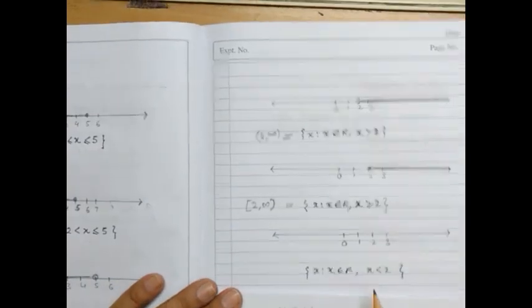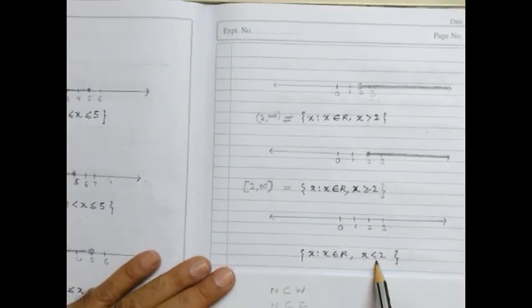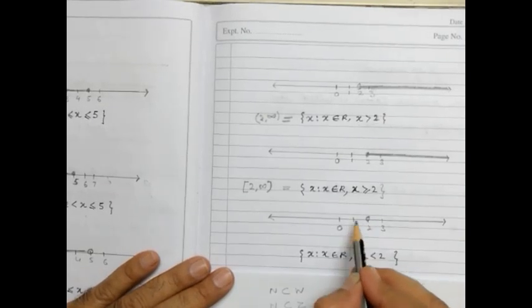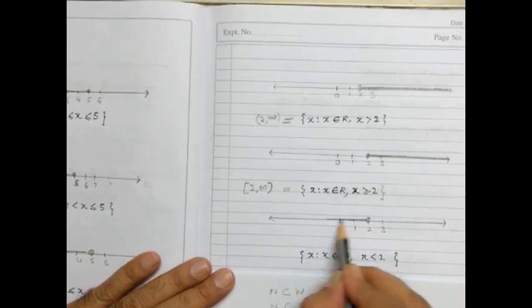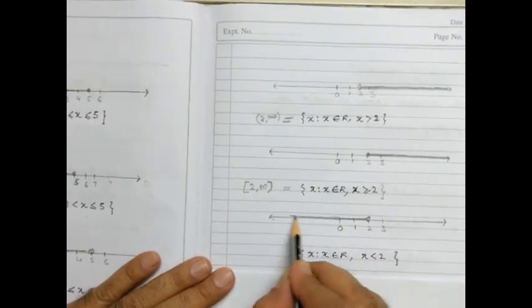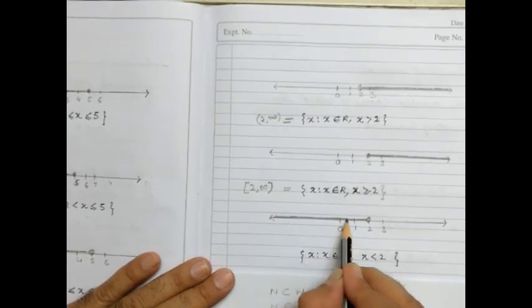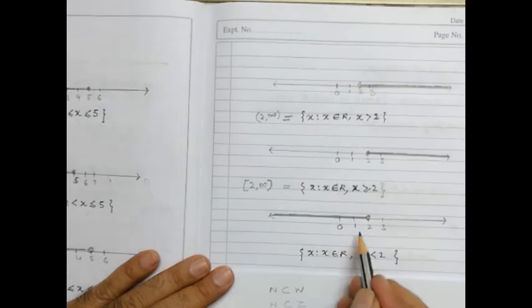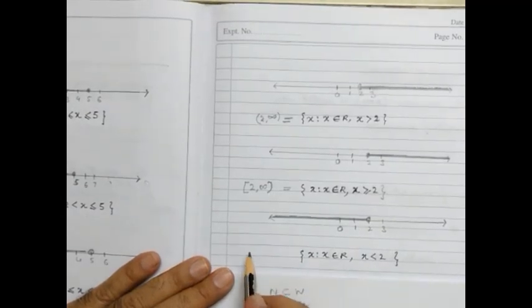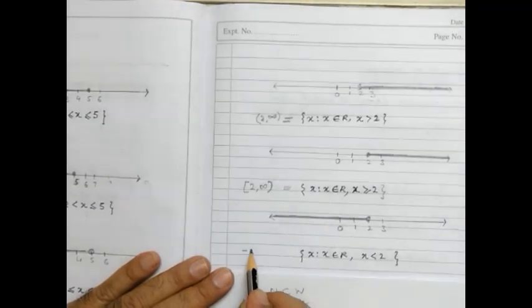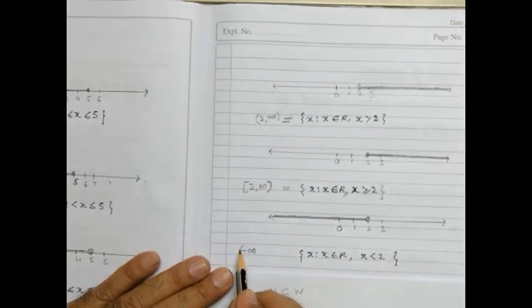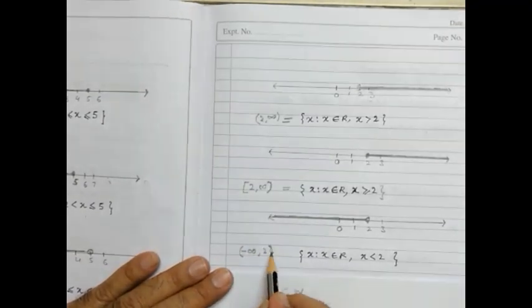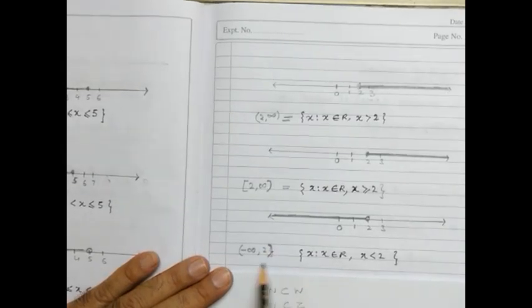And now in this case x is smaller than 2. So when x is smaller than 2, it will be on the left hand side, and we will draw it this way. It will be drawn like this and this will be open. So here it will be written as minus infinity and 2. Here this will be open. So this will be written like this.